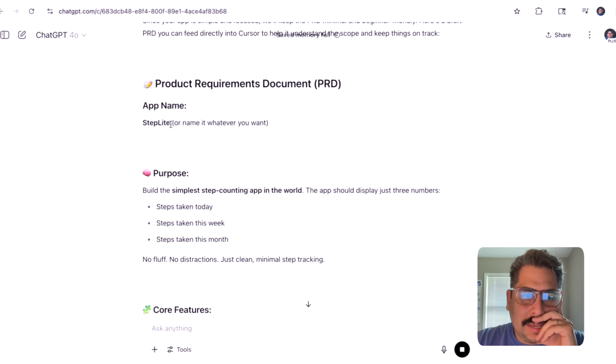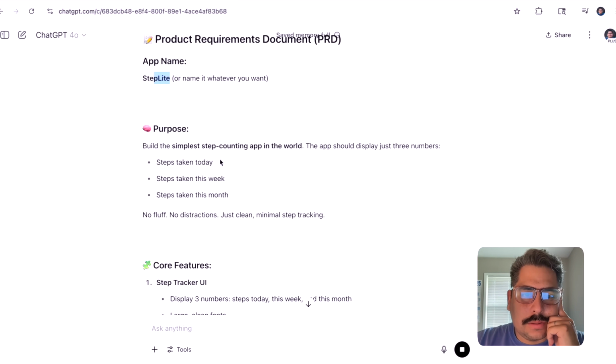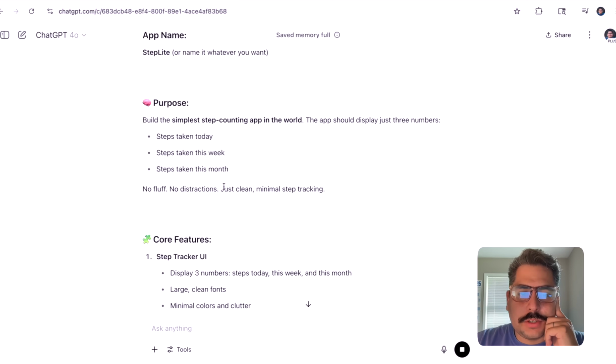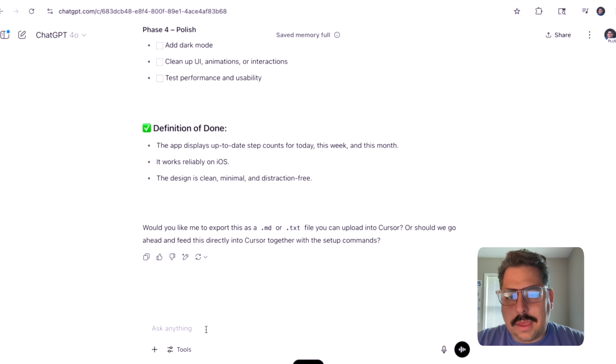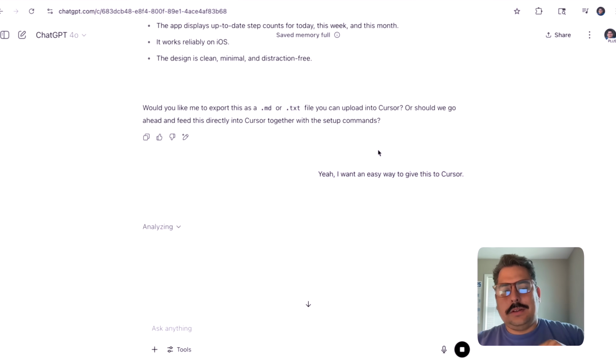There we go. App name: Step Light, or whatever you want to call it. Build the simplest step counting app in the world. Steps taken today, and so on, no fluff, no distractions, just clean, minimal steps. That's funny. Yeah, I want an easy way to give this to Cursor. Or should we go ahead and view this? Okay, so it's thinking.